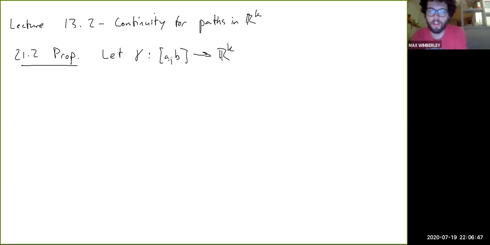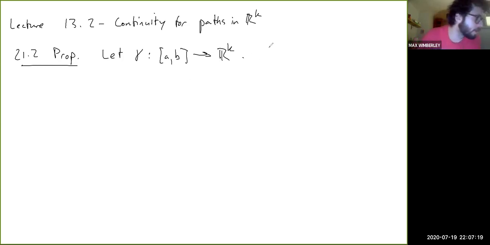And things can get weird if the domain of gamma is not compact. So if you let gamma be all of R, or an open interval or something, then strange things can happen. I think the proposition will still be true, but we'd prefer to just not worry about that, and we'll just consider the closed interval AB.